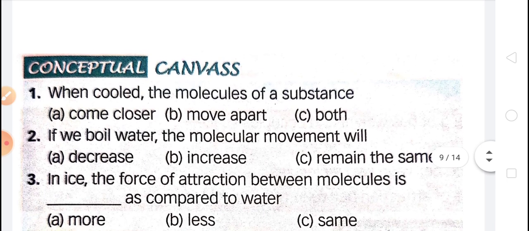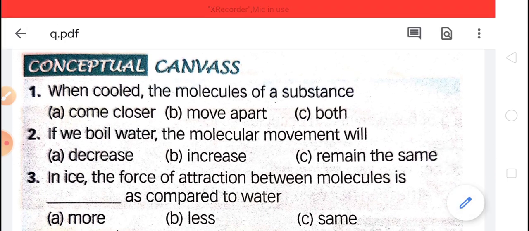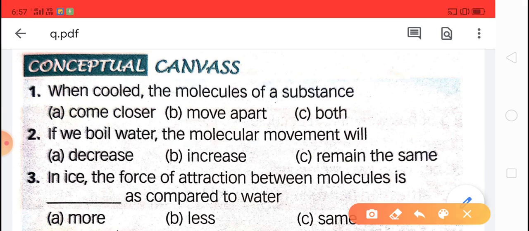Children, now give some answers to these questions. The first question for you is, when cooled, do the molecules of a substance come closer, move apart, or both? When cooled, the molecules of a substance come closer because the intermolecular force of attraction increases and they come closer to each other.